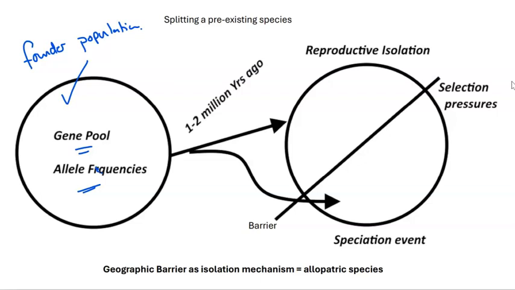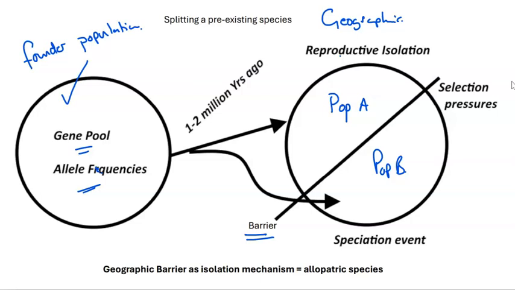And then we need to introduce a geographic feature which will cause isolation of the populations. This is illustrated here with the barrier being introduced, creating reproductive isolation of this population, let's call this population A, from population B.